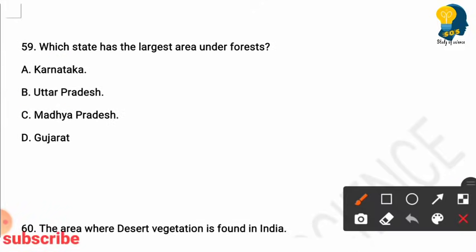Which state has the largest area under forest? Options are Karnataka, Uttar Pradesh, Madhya Pradesh, Gujarat. So here the right answer is option C, Madhya Pradesh is the state which has the largest area under forest.